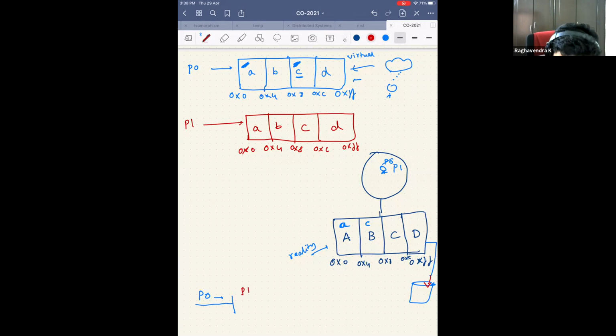Maybe process 1 touches small c initially, so I schedule this c here. So now what have I done? I have put process 0's a here, process 0's c here, and process 1's c here. So this is the mapping that I have.